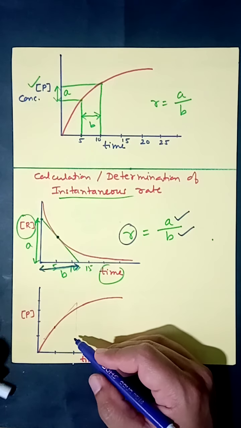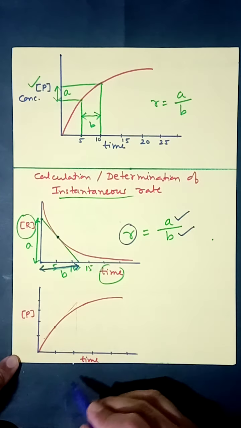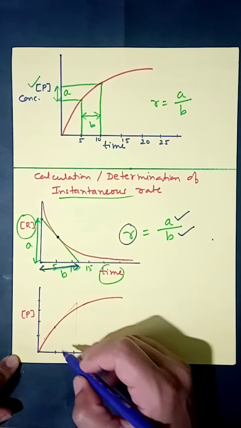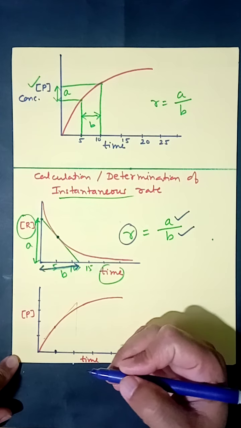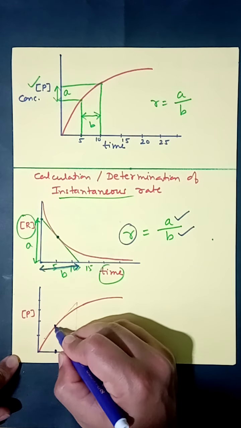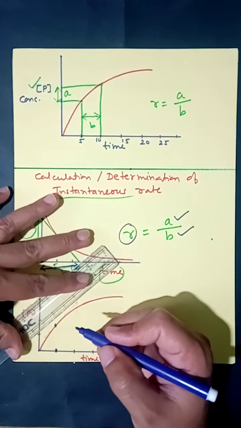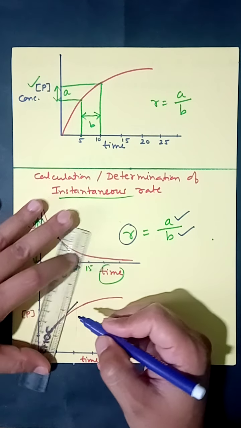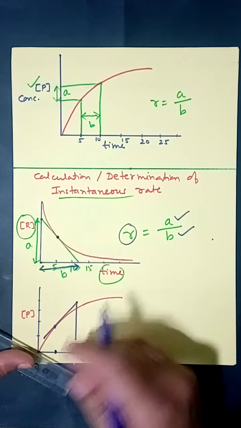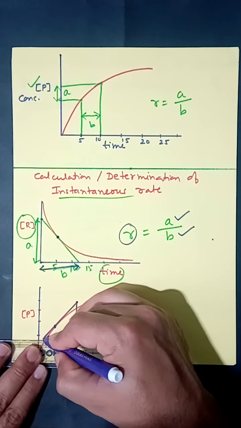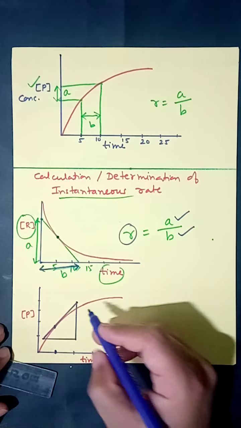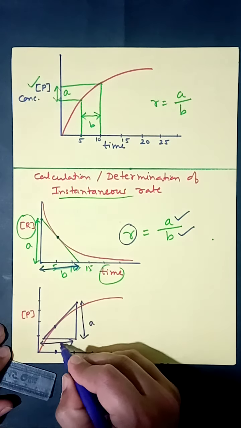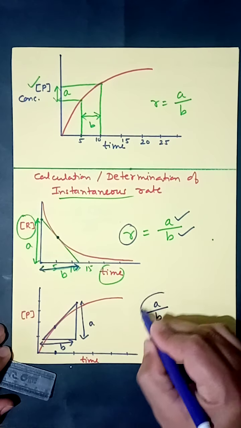The same goes for product also. With respect to product, once again we plot a curve between concentration of product and time. Let us say at this time we need to find the instantaneous rate. So at this point we will plot a tangent, and once again the slope of this tangent will give us the rate of reaction. Like this we will plot, and this is the height, let it once again be A, this is its base, it is B.